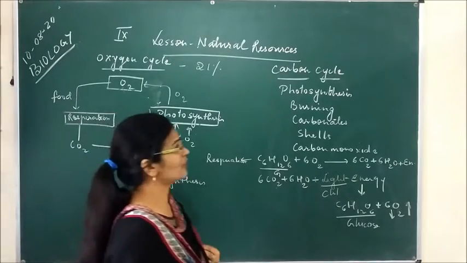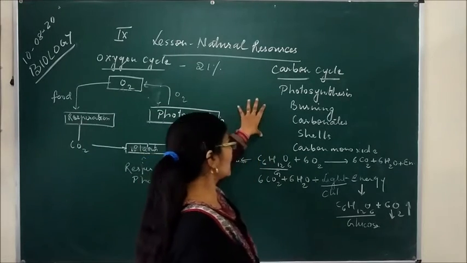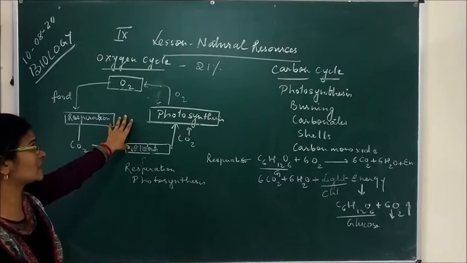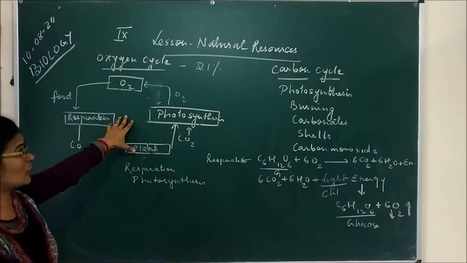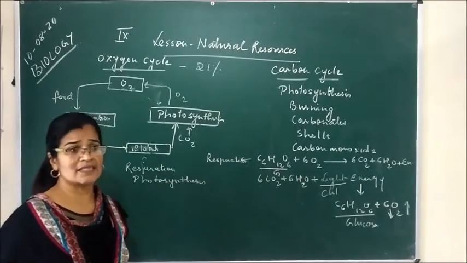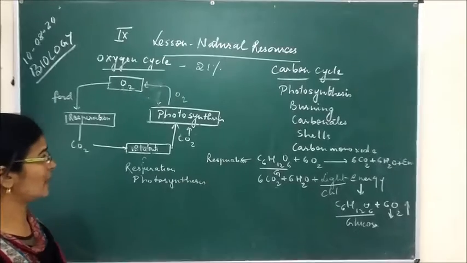Now the carbon cycle is also related somehow to the oxygen cycle, because as I told you, in the oxygen cycle we are taking oxygen and releasing carbon dioxide, and this carbon dioxide is taken by the green plants.